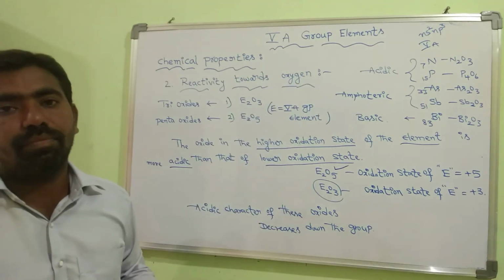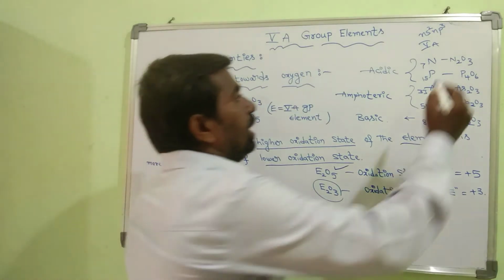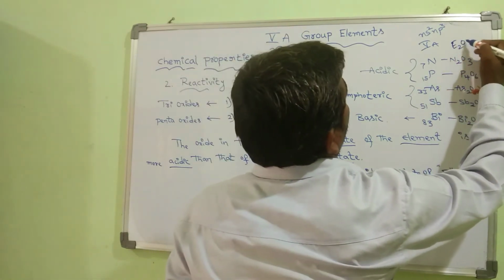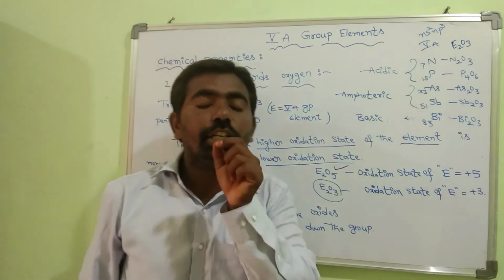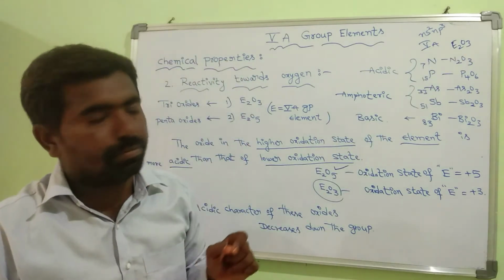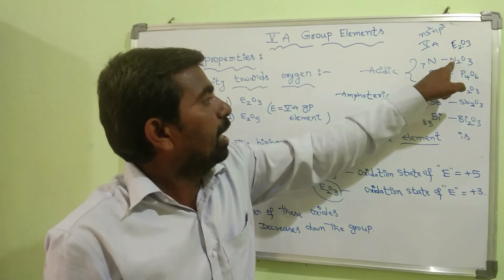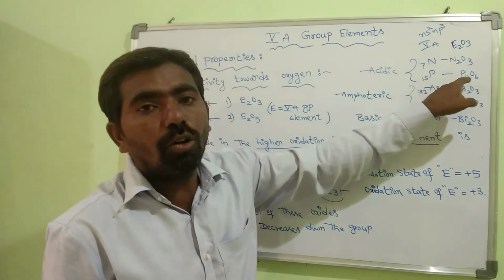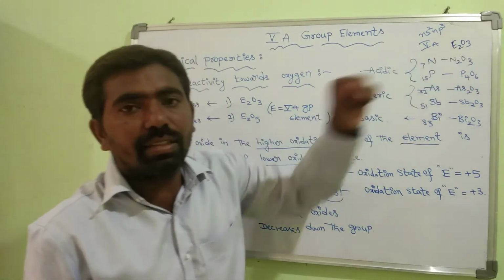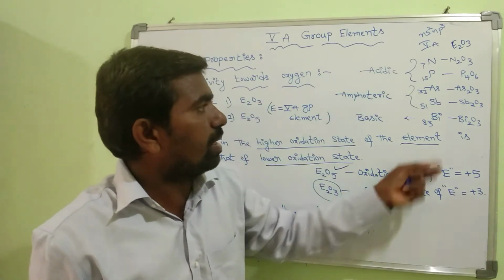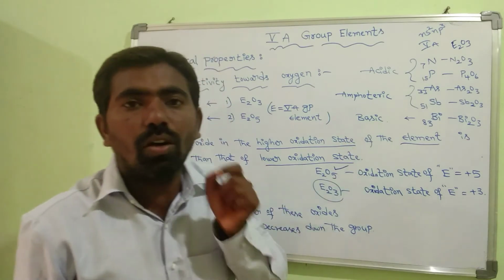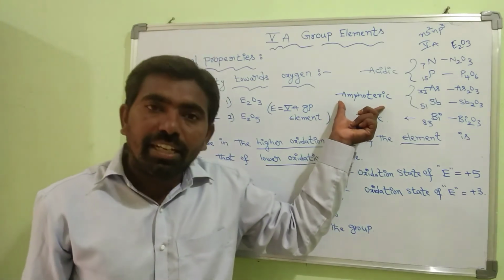Now I am observing the nature of E2O3 type oxides. For example, N2O3 and P4O6, both oxides are purely acidic in nature. The next two elements' oxides, As2O3 and Sb2O3, are amphoteric in nature.